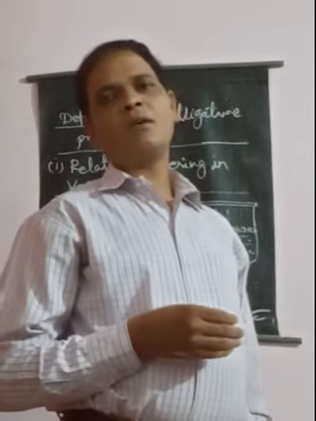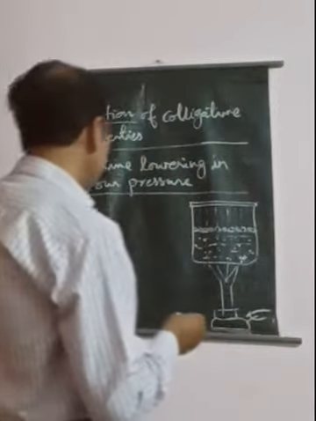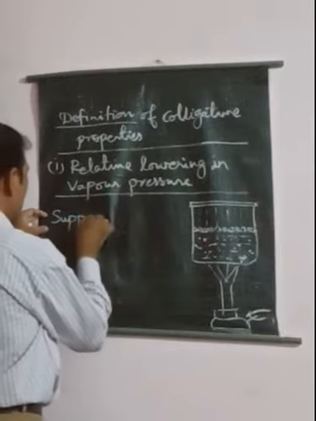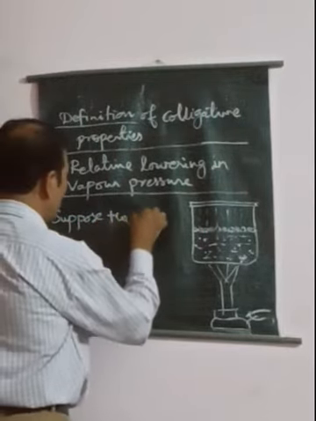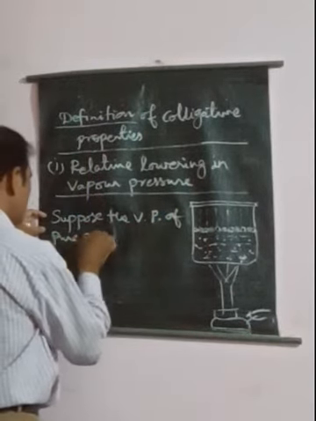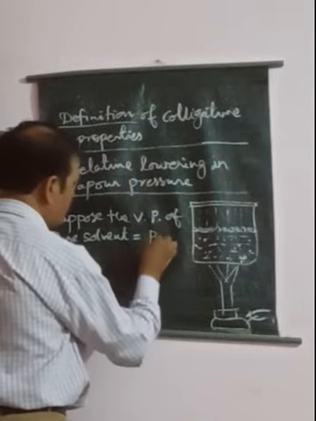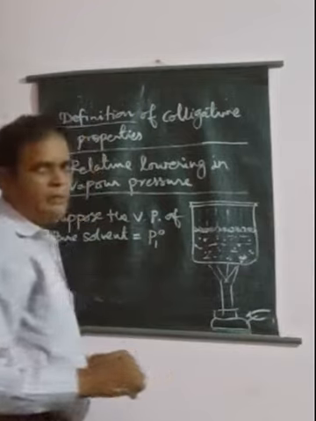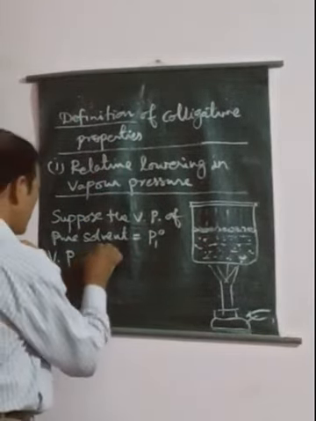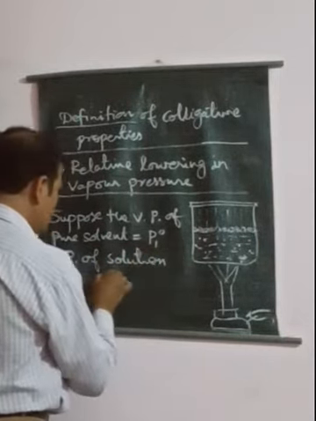Now we will see relative lowering in vapor pressure. But before that, suppose the vapor pressure of pure solvent is equal to P1 naught, and the vapor pressure of solution is P1.